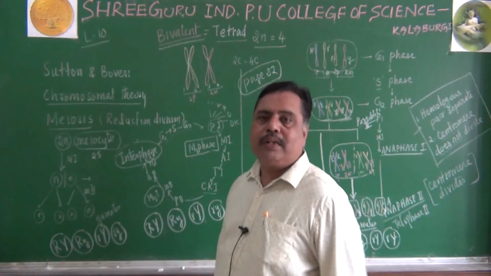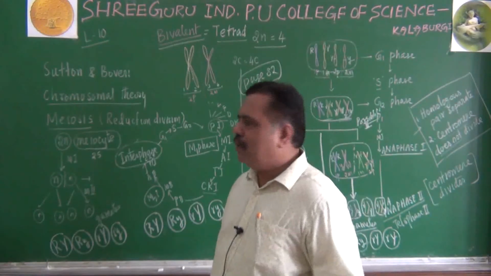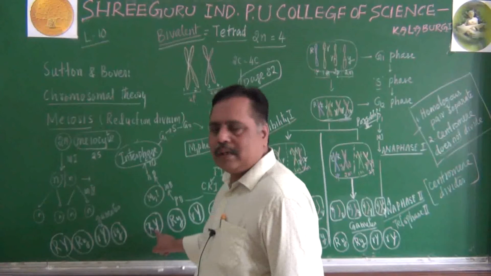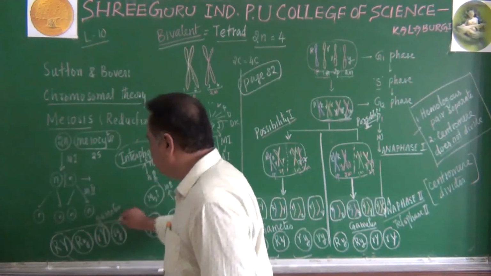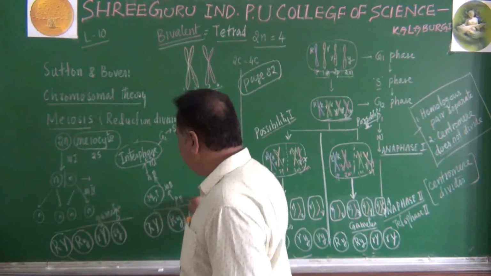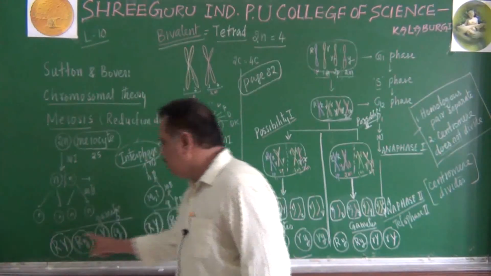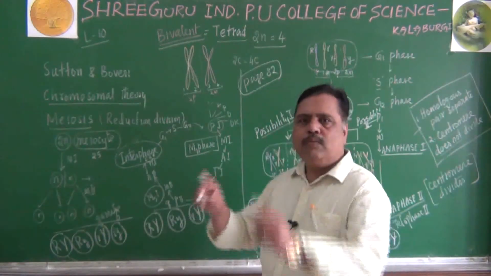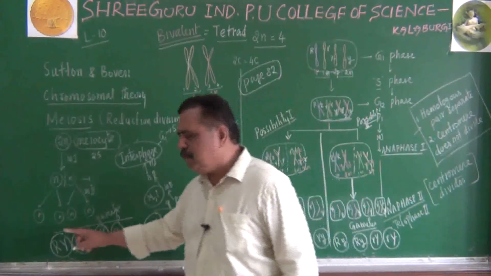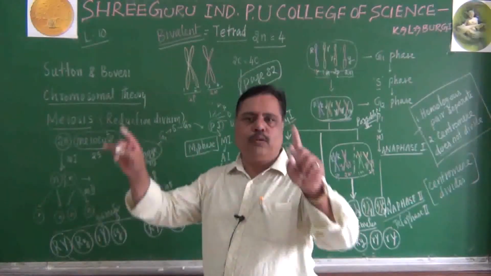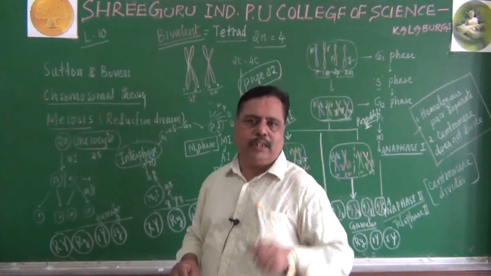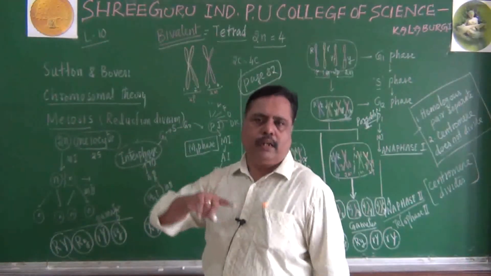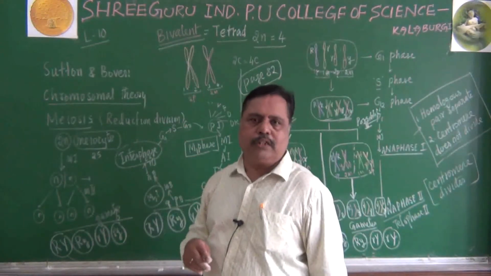Now comes fertilization. During fertilization, this has a chance to fuse with this one. This is a male gamete, imagine. These are all male. These are all female. This will join with this one, or this one, this one, this one. 4 possibilities for each male gamete. That means 16 total possibilities. That's what we have seen in the Punnett square. That is where we got round green, wrinkled yellow, all are possible.